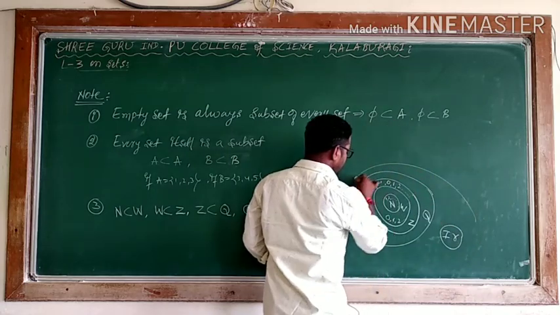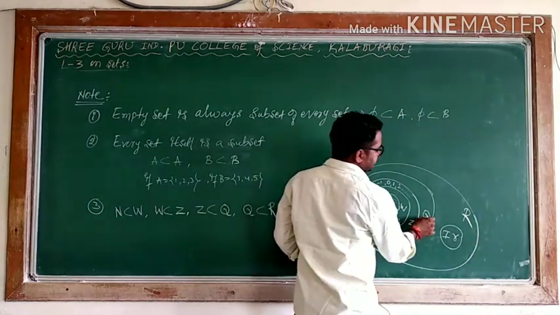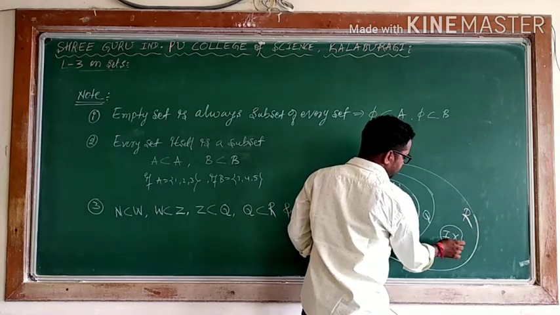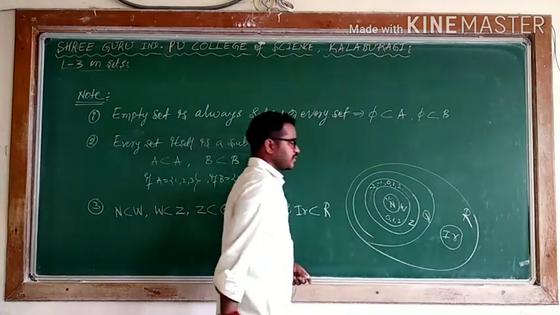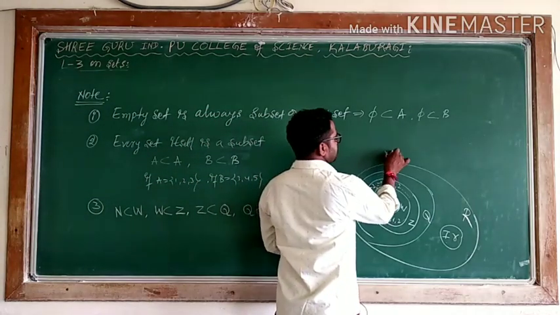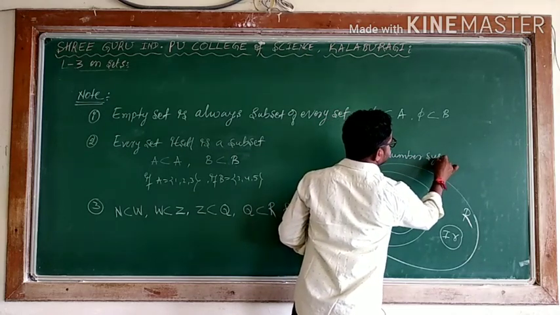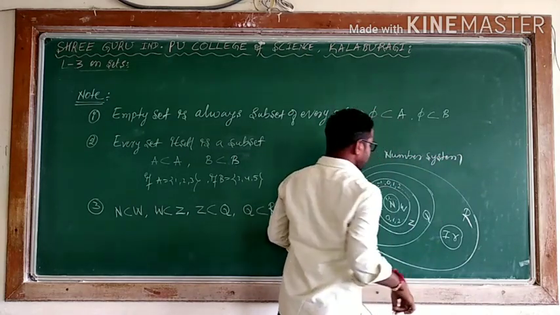These both belong to capital R. Here I can say rational numbers are a subset of real numbers. Irrational numbers are also a subset of real numbers. So in the case of the number system, what are the subsets?